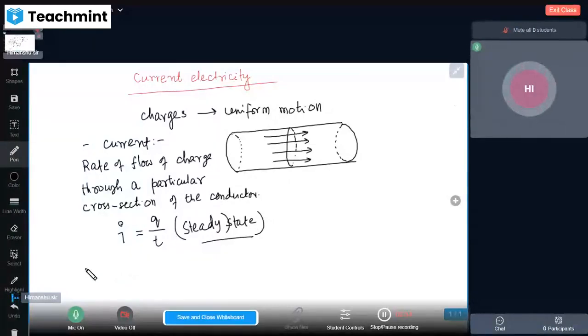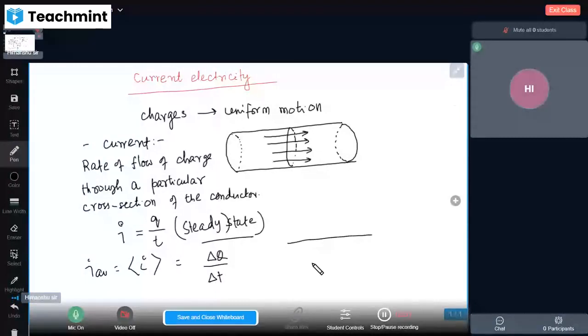But the average current can be found out by I average is equal to delta Q by delta T, that means the change in charge in a particular time.